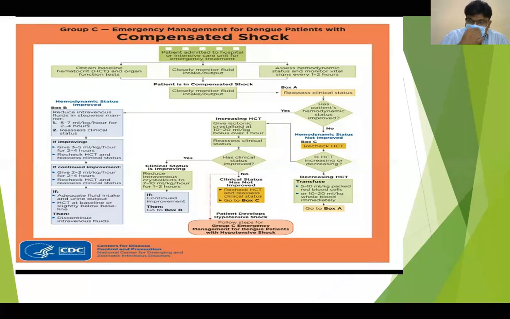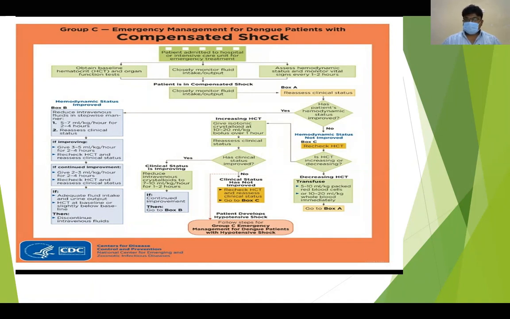If the patient is in compensated shock, you have to assess his clinical condition. You should give a bolus and assess the clinical condition. If the patient's hemodynamic status has improved, then we can go to the left side. Suppose the patient comes to you with compensated shock, you should give a bolus of 10 to 20 ml per kg per hour of NS or RL, and if his clinical situation improves, then you can gradually come down to 5 to 7 ml per kg per hour for 2 to 4 hours.